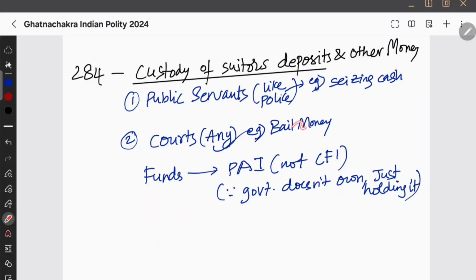What do courts do? Courts also charge for bail. For bail, courts will get some money, right? Because on bail you are releasing someone, but they need to pay some money. So where does that money go? All that money will go into the public account of India and not to the Consolidated Fund. No, the public account, because the government does not own it. It is just holding that money. Therefore, it will go to the public account of India, and in the end, it will be given back to the people only. Okay, so they do not go into the Consolidated Fund. They go into the public account. Custody of suitors' deposits and other money.